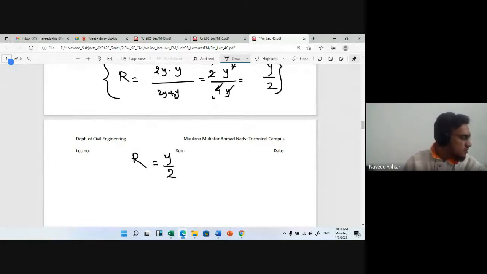And also we have seen that b is equal to 2y. So by putting this, R is equal to y by 2.